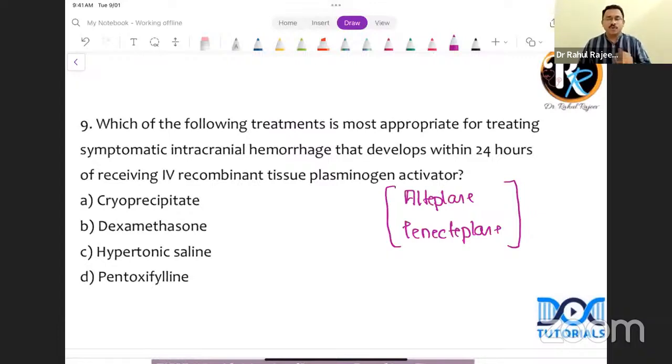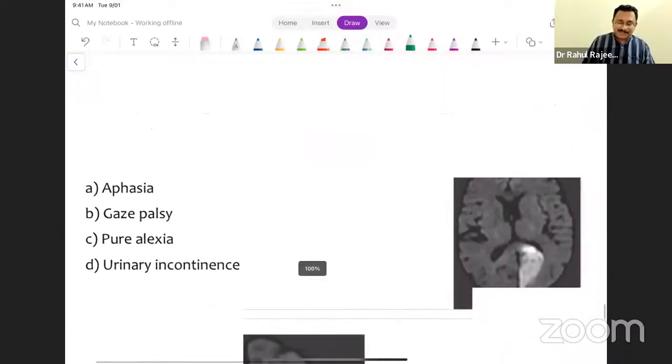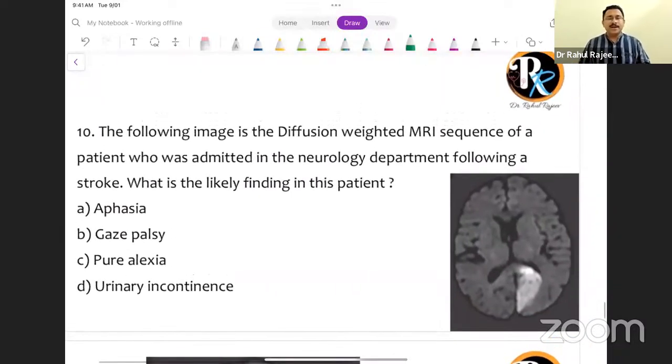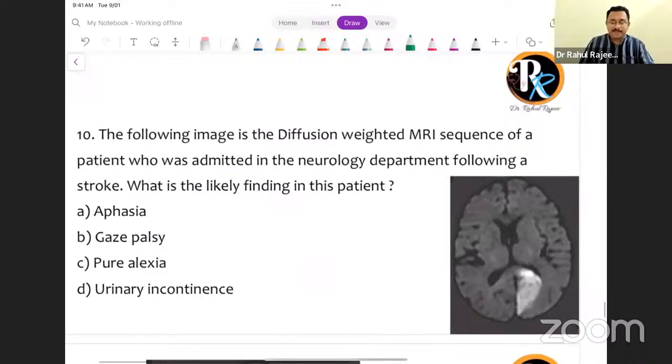And then you should follow it up with cryoprecipitate. You have to administer cryoprecipitate as the treatment for a symptomatic intracranial hemorrhage that occurs as a complication of a thrombolytic agent. And coming to the last question of the day, the following image is the diffusion weighted MRI sequence of a patient who was admitted in the neurology department following a stroke. What is the likely finding?